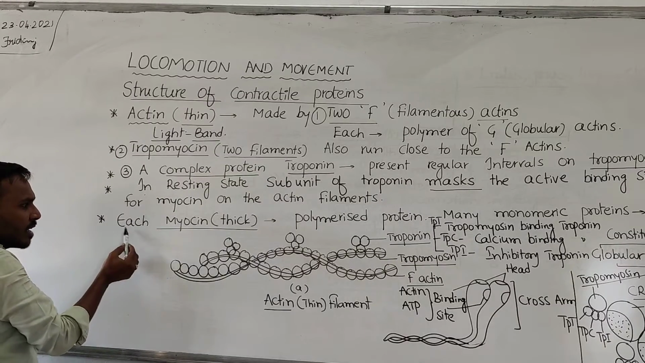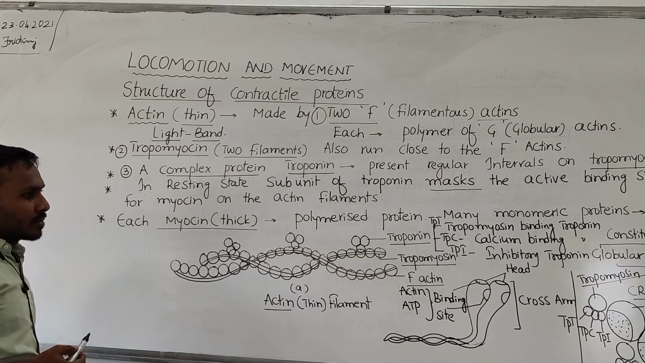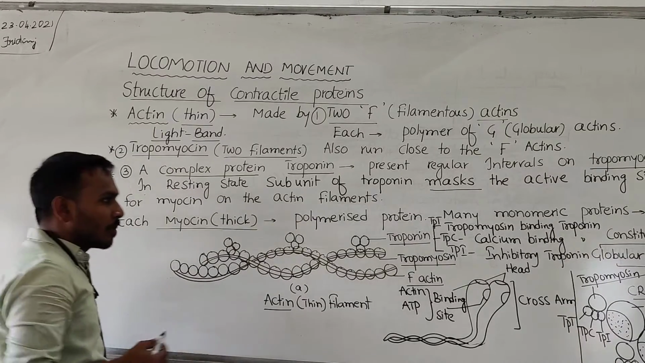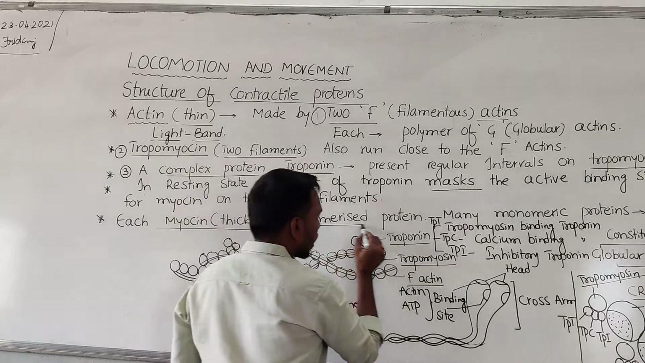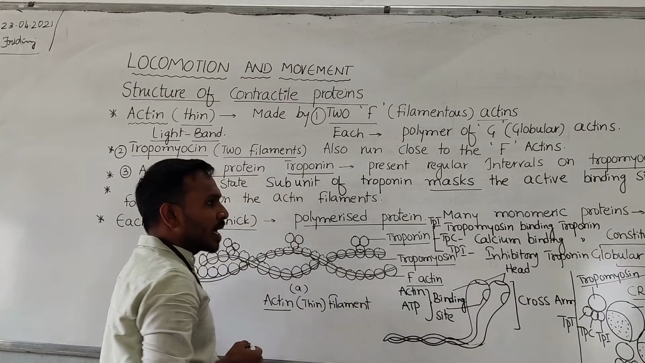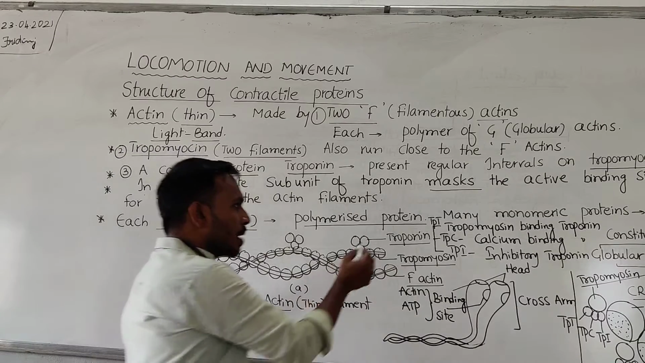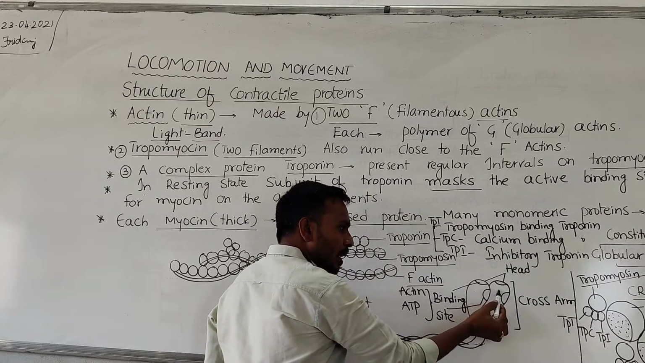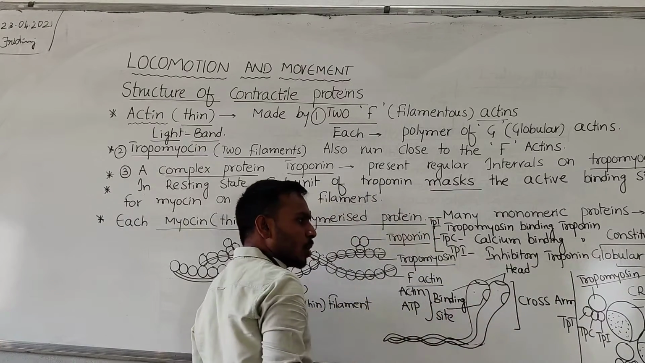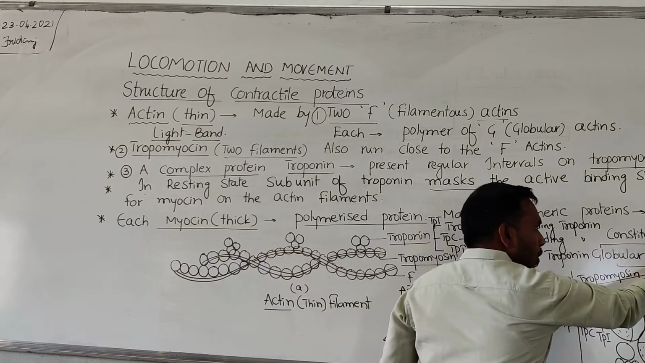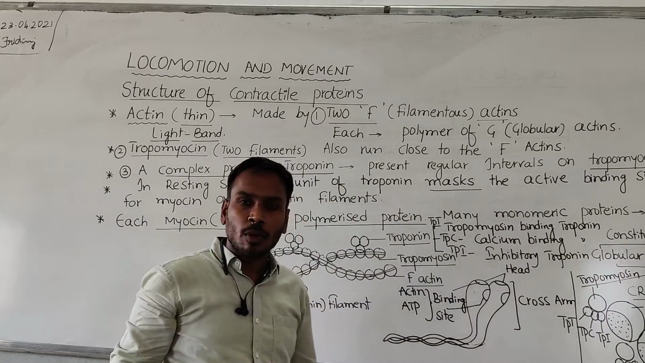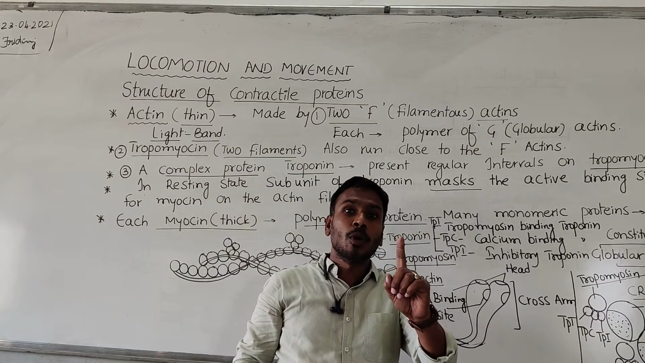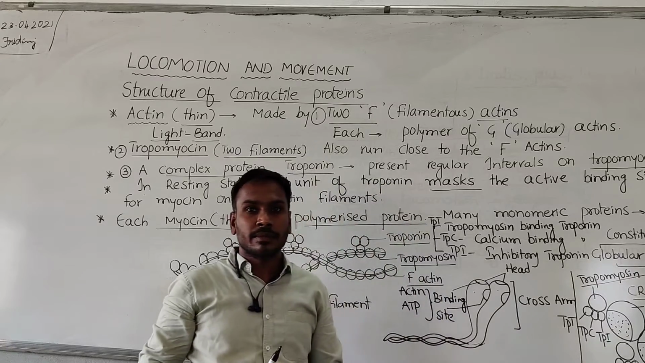Now, the second one is myosin. Myosin is the thick filament. The myosin or thick filament is also a polymerized protein. In this polymerized protein, many monomeric proteins are present, which are called meromyosins. Once again, what is meromyosin? A meromyosin is one monomeric protein present in the thick filament.